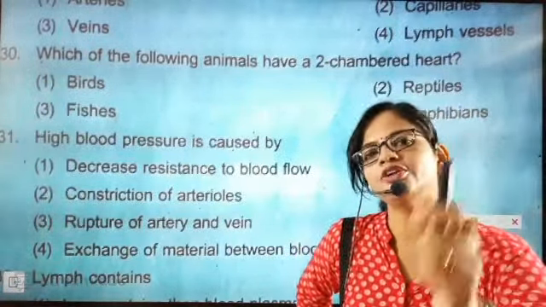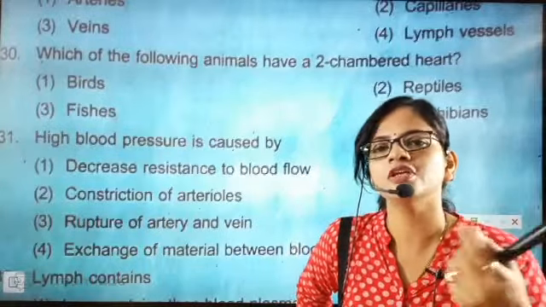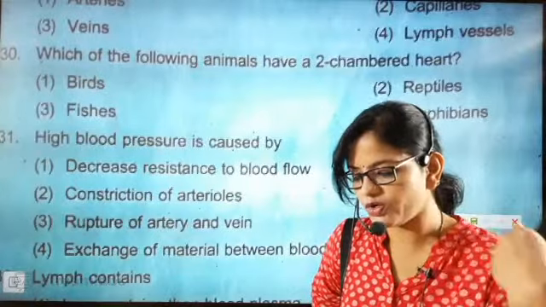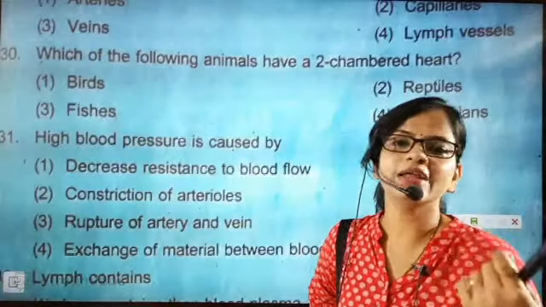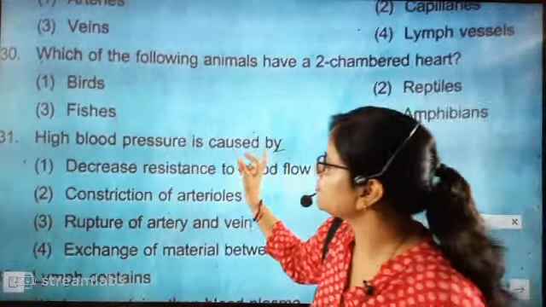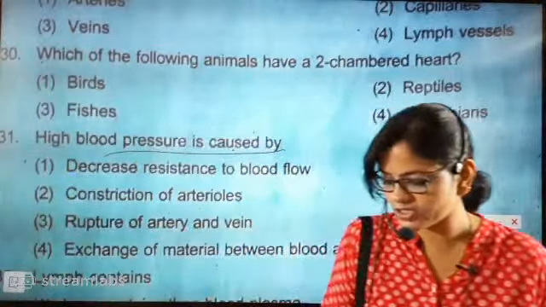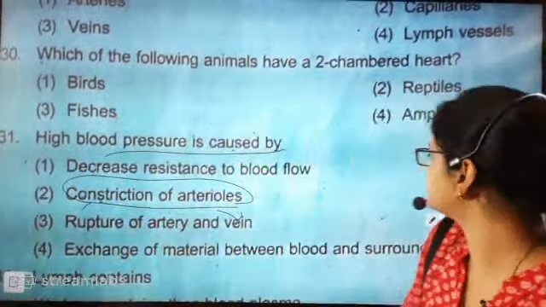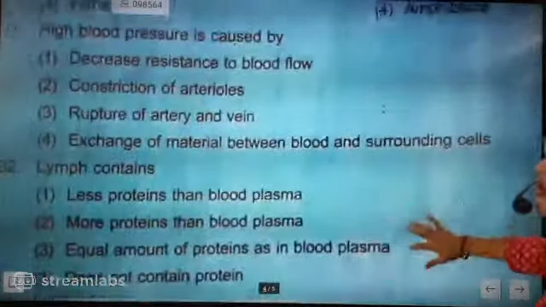You know that arterioles have several layered walls. So when they constrict, they will not allow the blood to flow nicely. At that time, what will happen? The blood pressure will increase. So a blood pressure problem will come due to constriction of arterioles. 100% correct answer. Now shall we go for the next one?